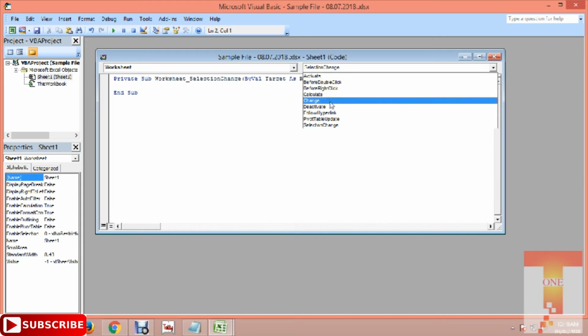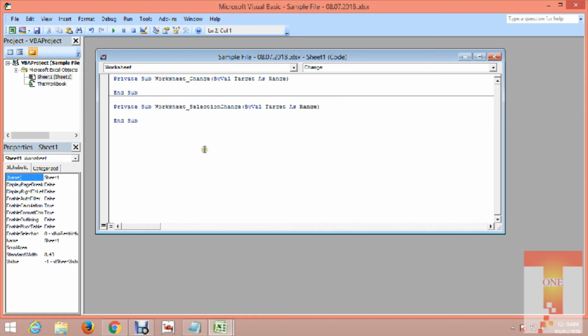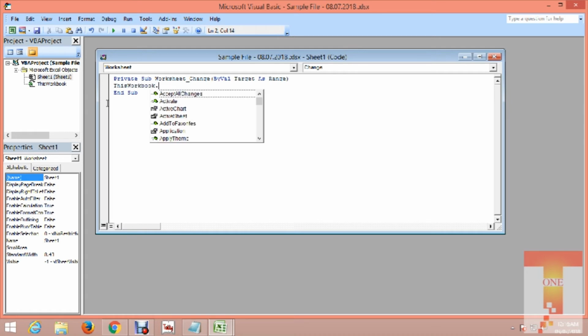So select the formula, click on change, then remove the old one and type ThisWorkbook.Save.